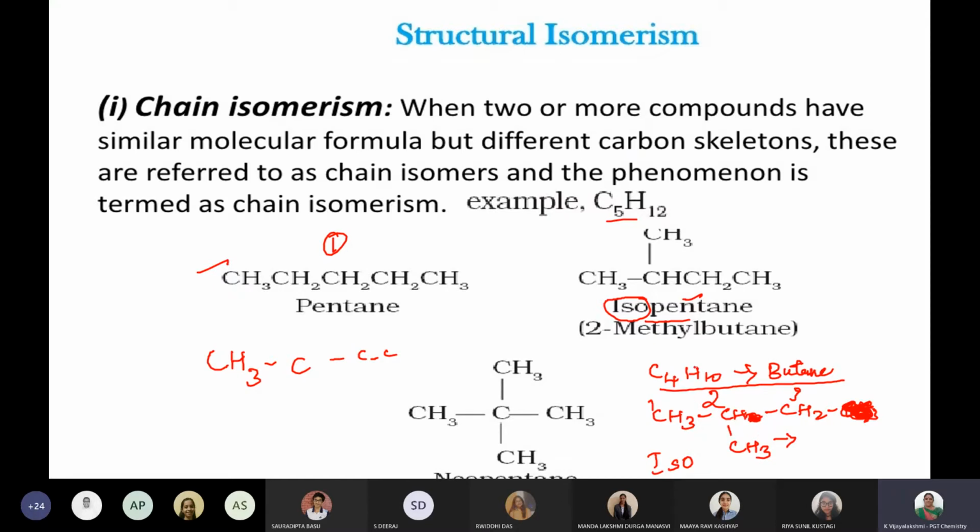Okay. Now, one more way you can say it is 2 methyl. 2 methyl already you have written. 1 methyl group you have taken. That means how many are there? It is butane. So 2 methyl butane. In this way also you can write it. Or else, ma'am, one more you can give. No, ma'am. So in that, yeah, just 1 minute.